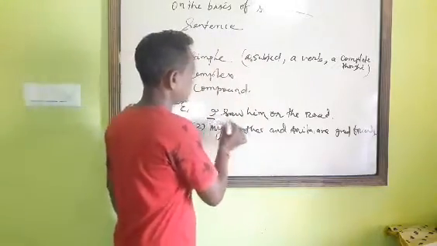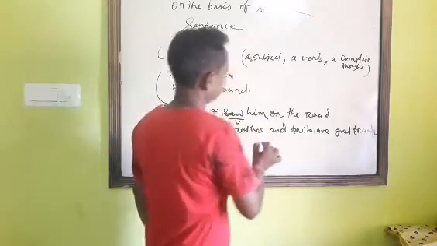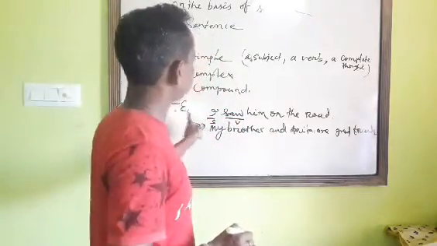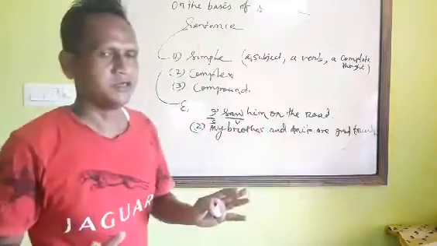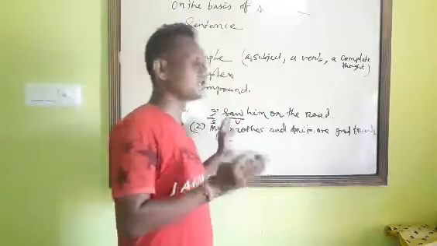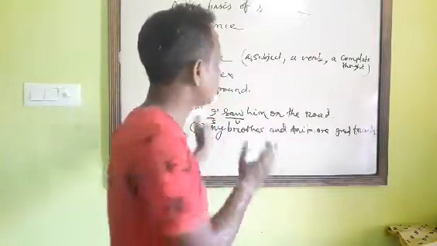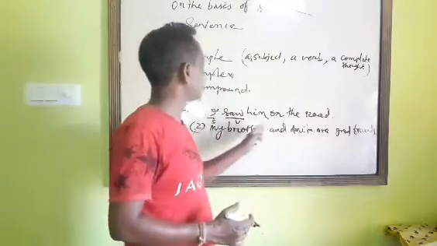Here, I is the subject and saw is the verb. The sentence I saw him on the road expresses a complete thought. It's an independent sentence, so the sentence stands on its own. That means it expresses its own thought, so it is called the simple sentence.